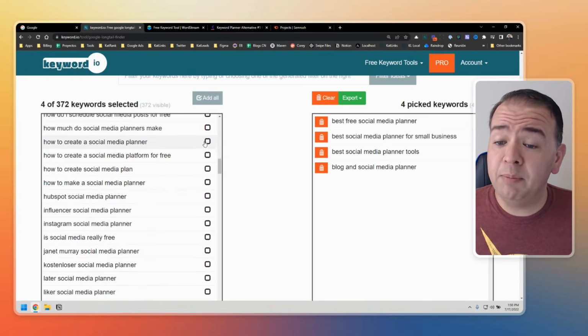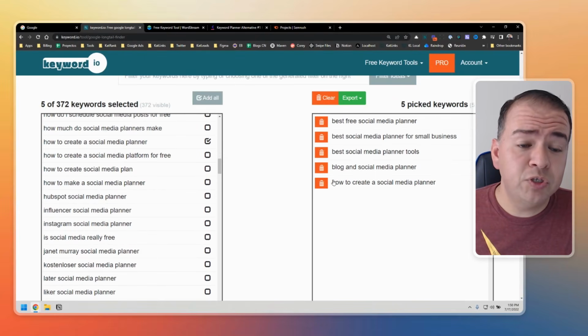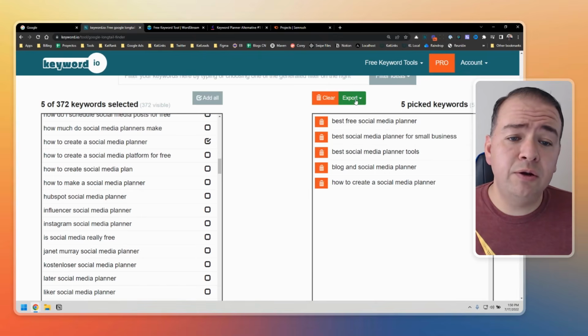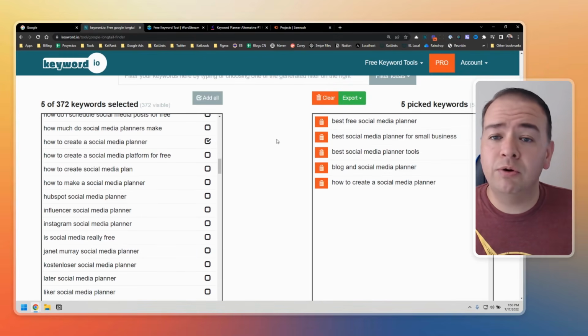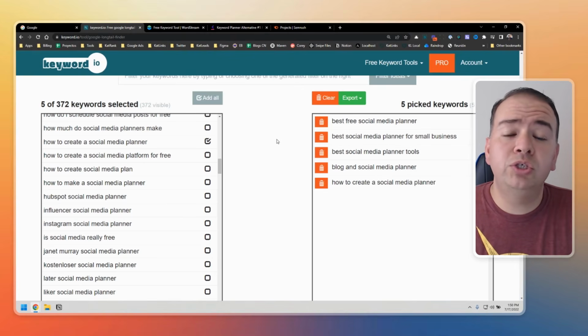How to create a social media planner. This is a really good one. So once you've selected them here, you can export and copy, and then you can bring it over to any other tool that you want to use to check some metrics.